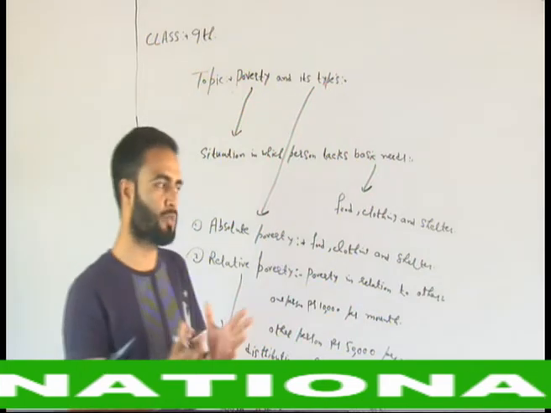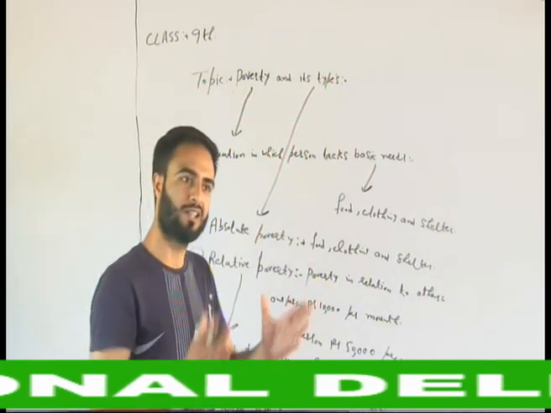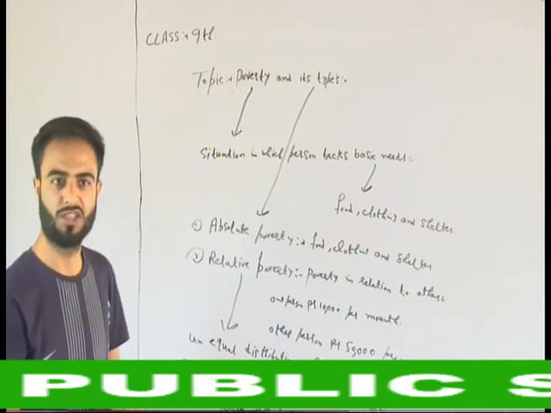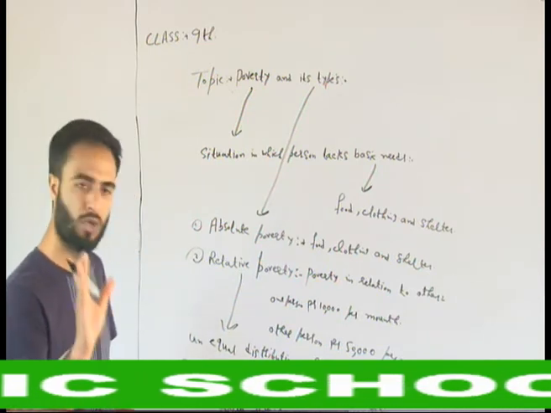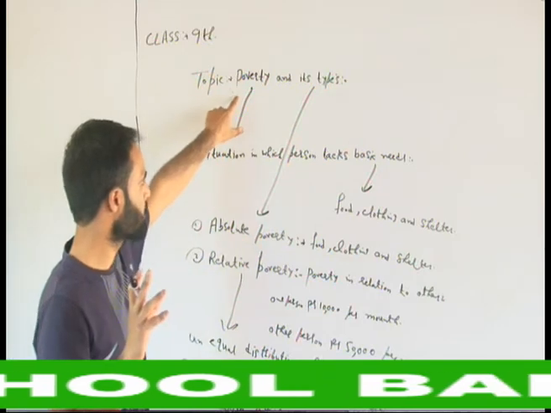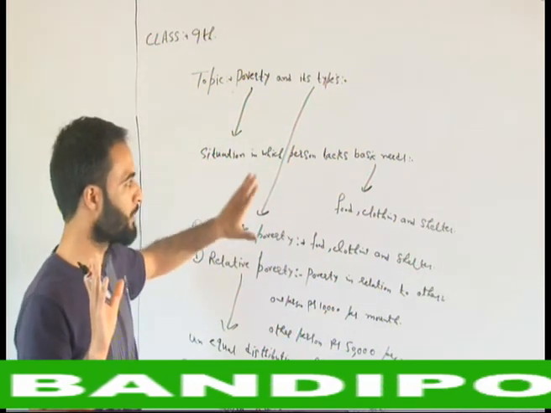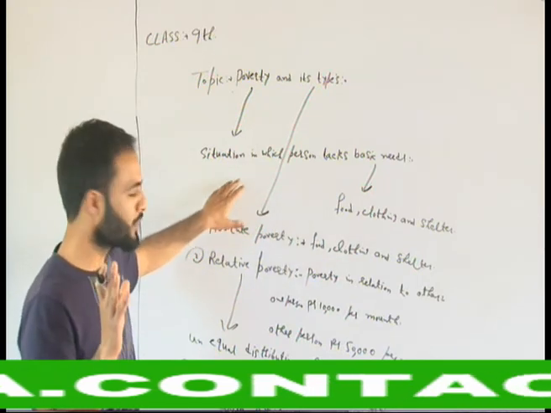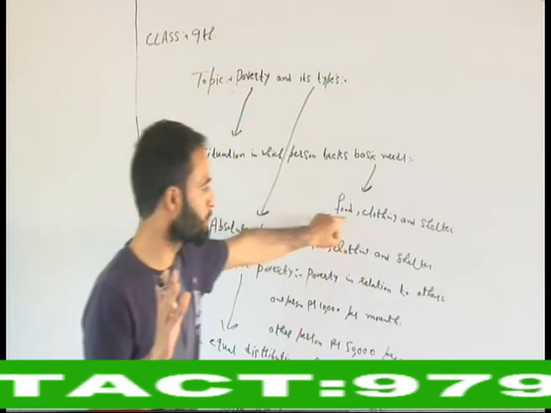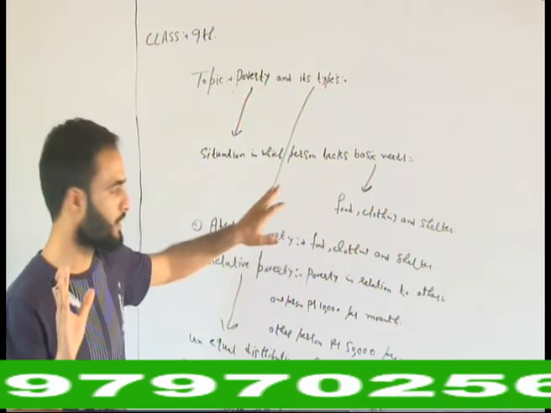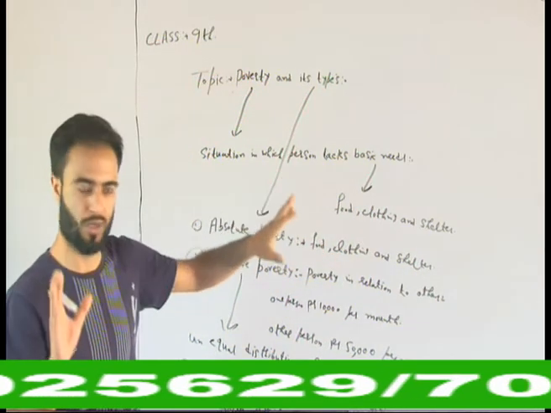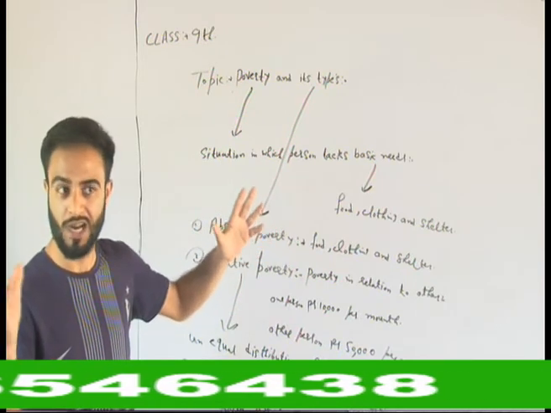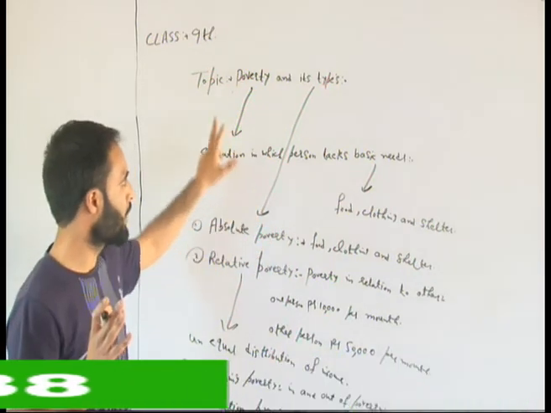When poverty transfers from one generation to another, then to a third generation, then a fourth generation, it transfers from generation to generation. We can say it is generational poverty. Remember, I hope you may get it. Poverty is a situation in which a person lacks basic needs. What are basic needs? That is food, clothing and shelter. When a person doesn't have food to eat, doesn't have clothes to cover his body, doesn't have shelter to live, when they live under an open sky, that is called poverty.